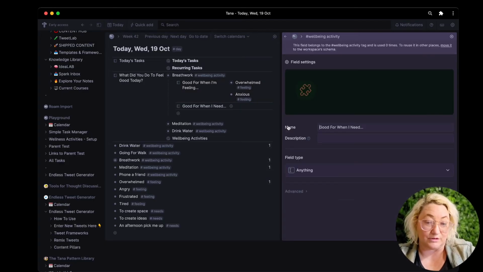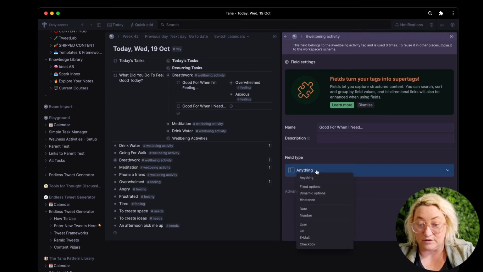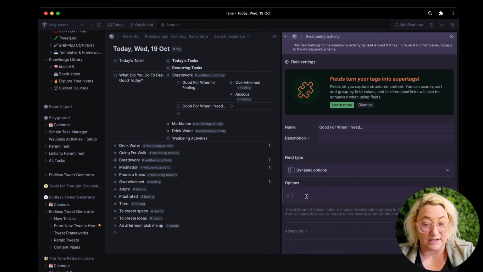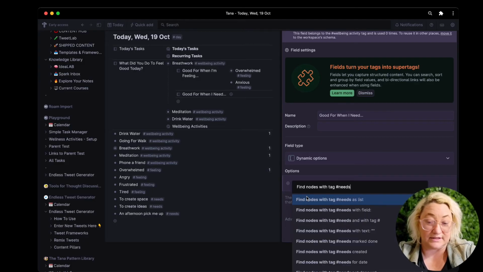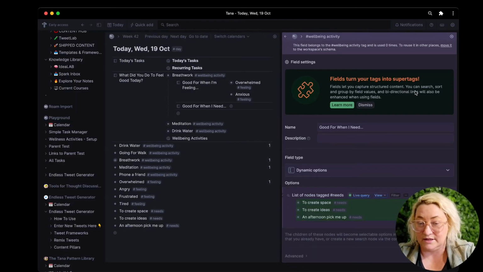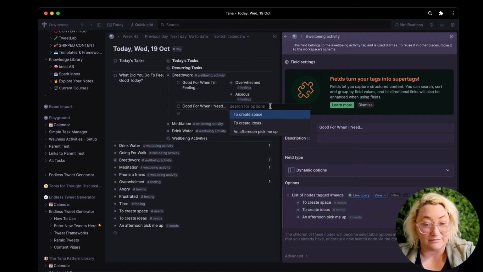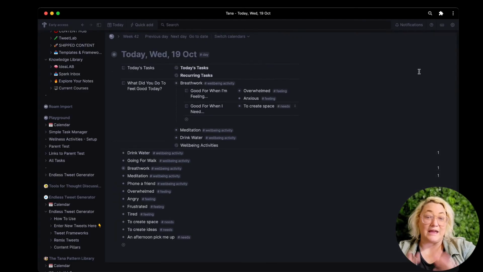And then we're going to come back and we're going to do the same for the need. So we're going to go here to configure the field. We're going to go dynamic options, and then we're going to go find nodes with the tag. This time we're going to go needs. We're going to view that as a list. And then you'll see here, now we've got a drop down. Good for when we need to, let's say, create space. So then what you end up with is a whole lot of lists of these, okay?